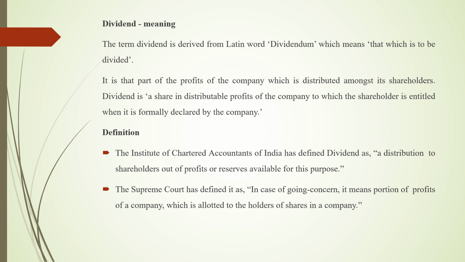Dividend is a share in distributable profits of the company to which the shareholder is entitled when it is formally declared by the company. So as we discussed in the introduction, dividend is a part of distributable profit. It is distributed among the shareholders formally when it is declared by the company.